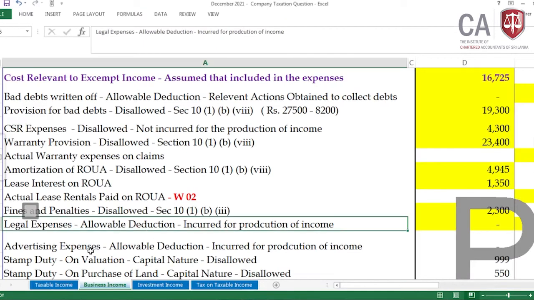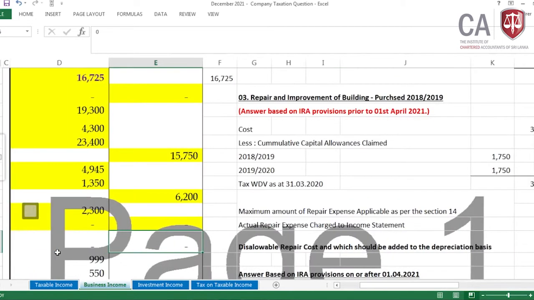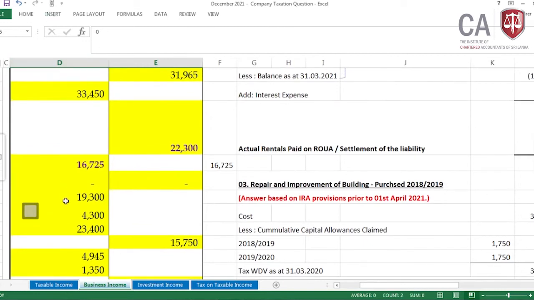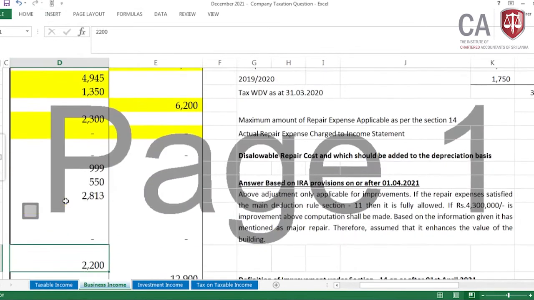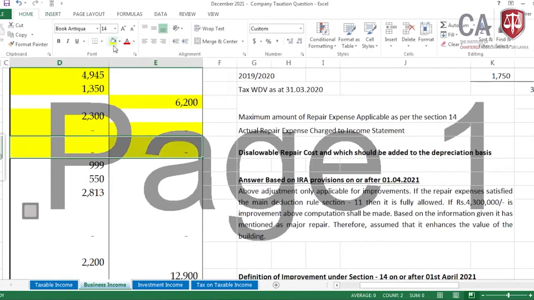And here we go. Advertising expenses, allowable deduction. It's incurred for the production of income. Done. This part completed. This one also completed. Let me color those. If not, we are missing what we have to do.